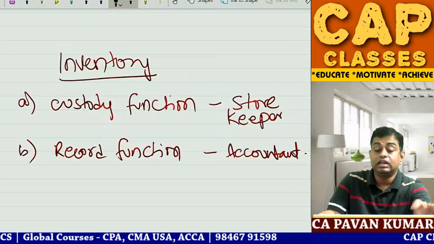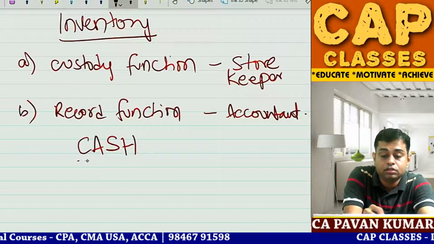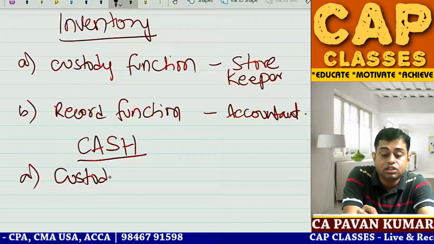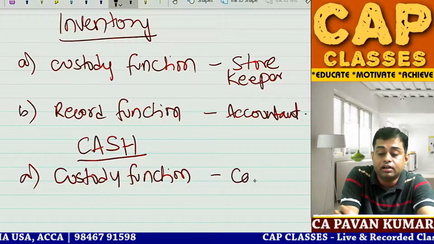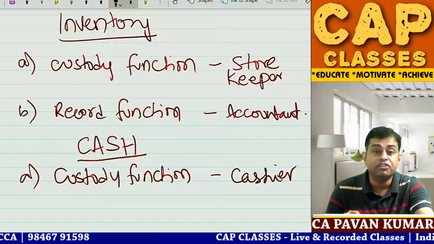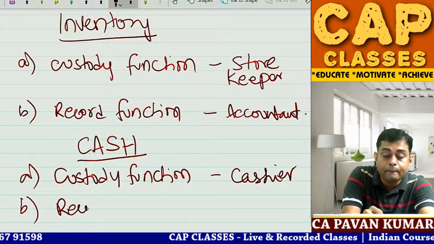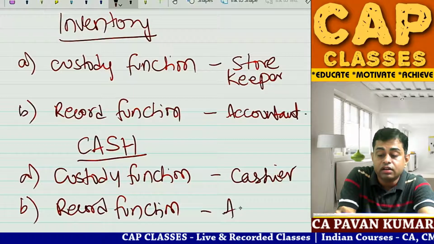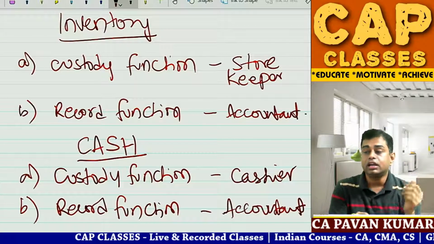Next, cash. Under that, A. Custodial function, cashier. B. Record function, accountant.